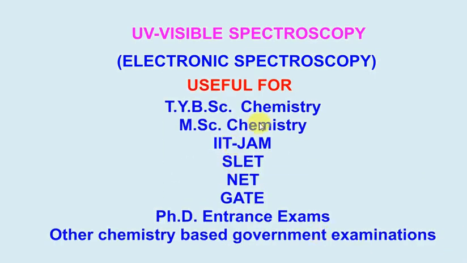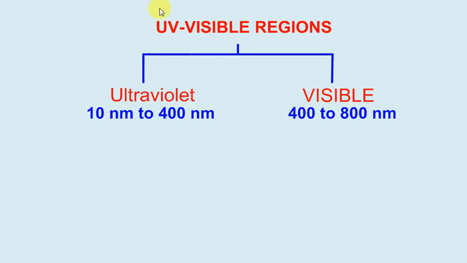I'm interested today to discuss with you UV visible spectroscopy. Friends, UV visible spectroscopy is also called electronic spectroscopy. And this topic is very important for TY chemistry students, MSc chemistry students, and the students who are preparing for exams like IIT JAM, SLET, NET, GATE, PhD entrance examinations, and other chemistry based government examinations. Let us discuss this topic in detail.